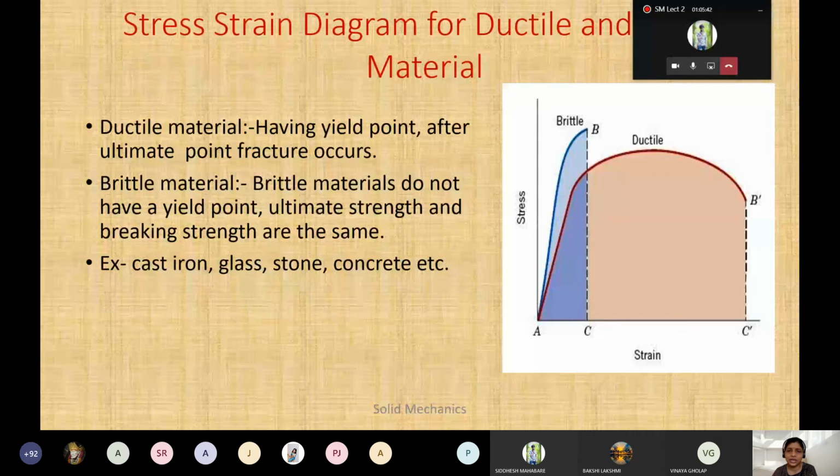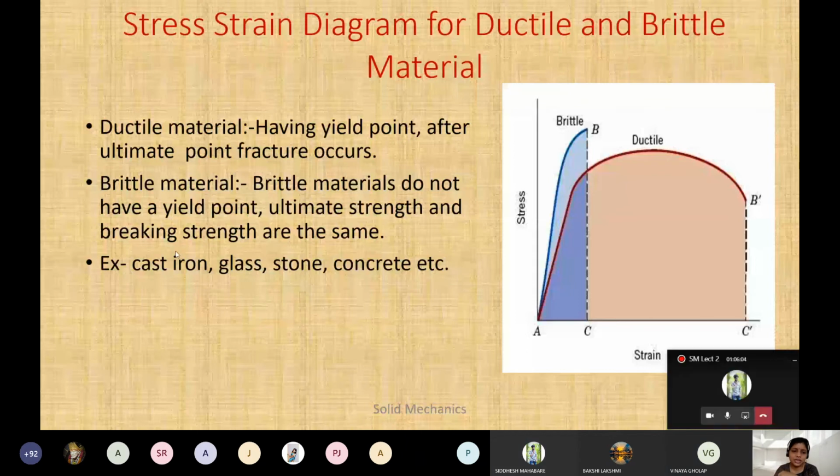This is clear now: stress strain diagram for ductile material and brittle material. Ductile material कौन से होंगे? Anybody, थोड़ा just check it up. What are the different ductile materials? Gold, copper, aluminum and all that. And the brittle materials are cast iron, glass, concrete and all that. You will come to know all these materials. थोड़ा सा refresh or revision कर लेना all this thing.